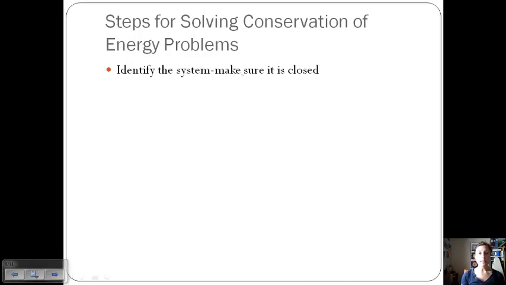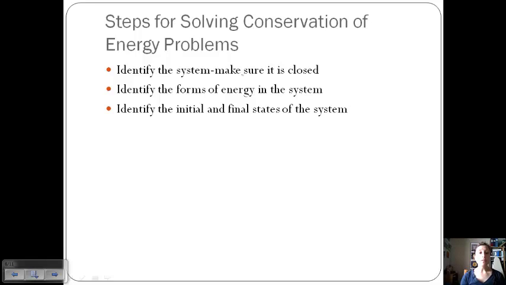Okay, so to solve conservation of energy problems, the first thing you need to do is identify your system and make sure that it's closed. This is how we're controlling for some of the loss of energy to those other forms. Then you need to identify the forms of energy in the system. Mainly, like I said, we're going to look at kinetic and potential. And then you also need to identify the initial and final states of the system.